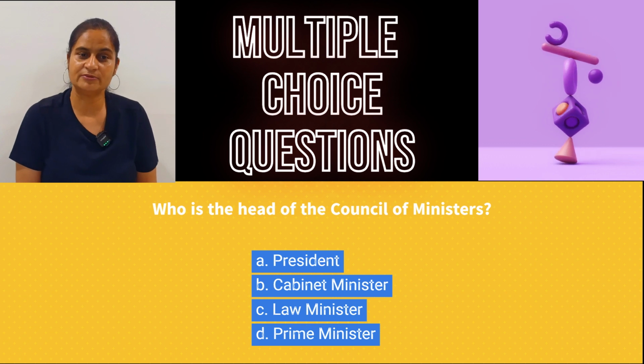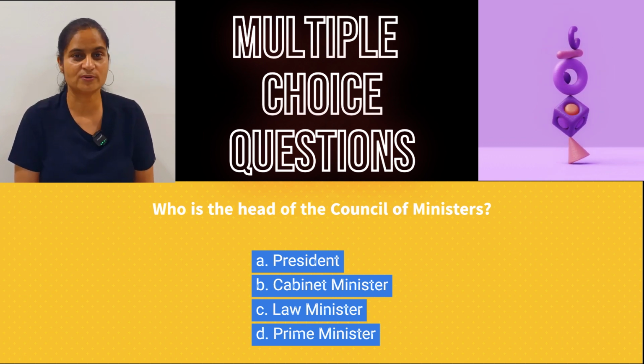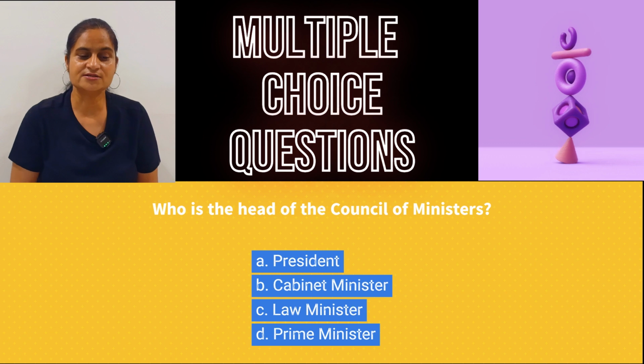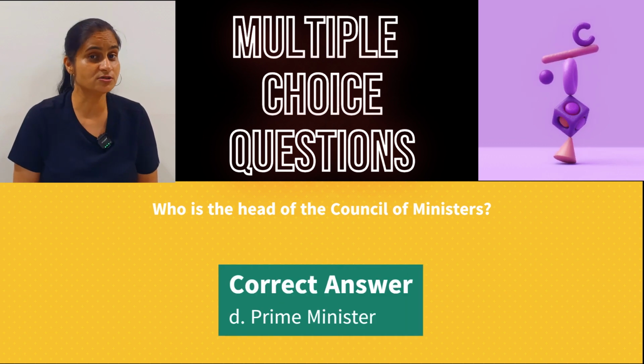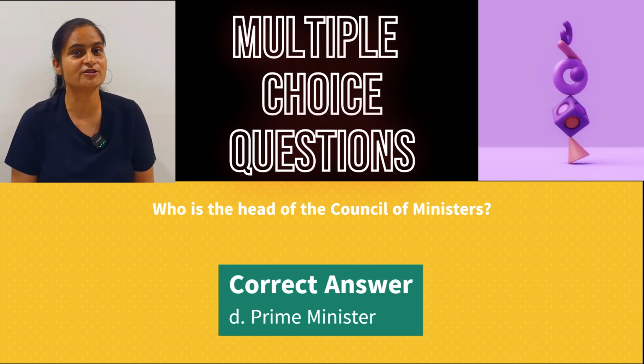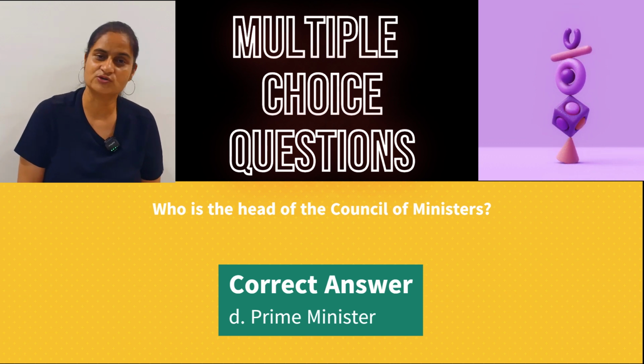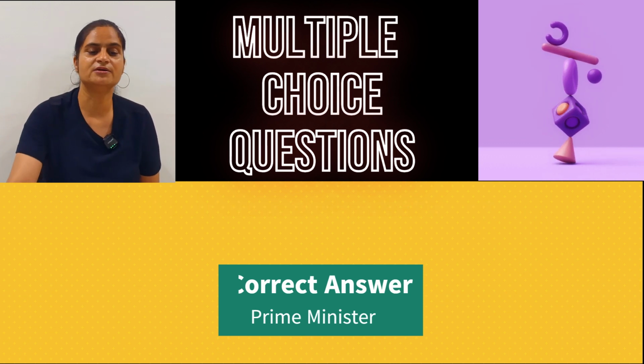President, Cabinet Minister, Law Minister or Prime Minister? The answer is D, Prime Minister. Our constitution says there shall be a Council of Ministers with the Prime Minister at its head. So head of the Council of Ministers is the Prime Minister.